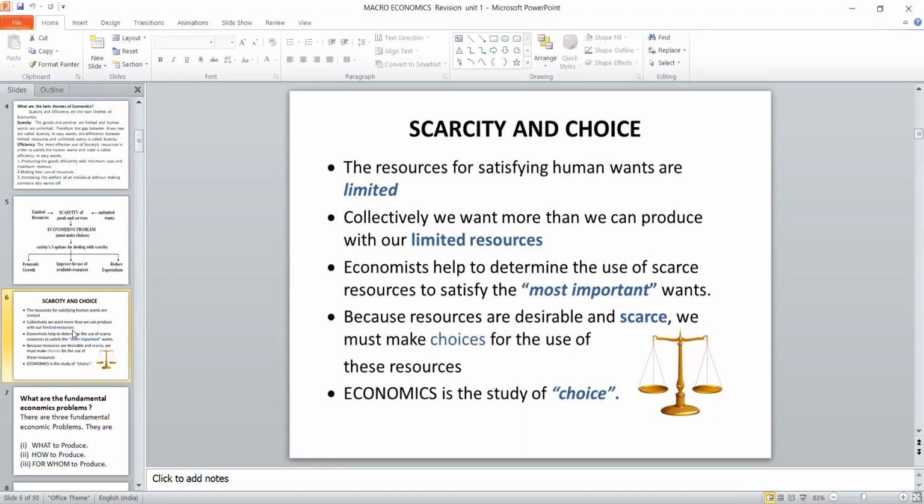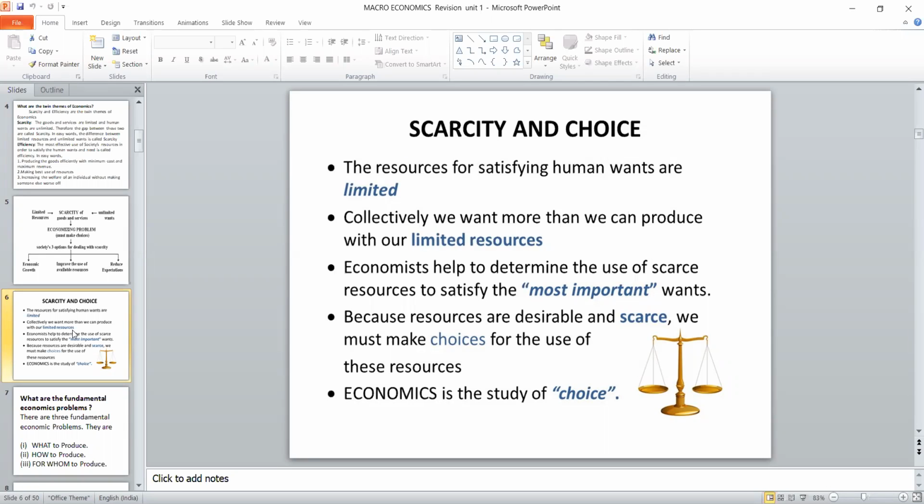Even if we reach 30, definitely they will expect 40, and 30 will be considered as limited because our expectation keeps on growing. Collectively, we want more than what we produce with our limited resources. Why? Suppose he is having 10 rupees, when he purchases any product, the satisfaction or the benefit out of that product should be more than 10 rupees. Why? Because he is rational.